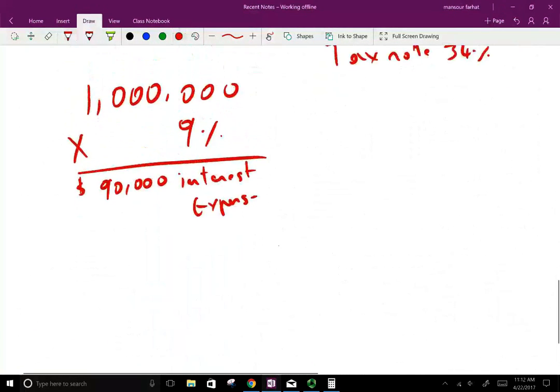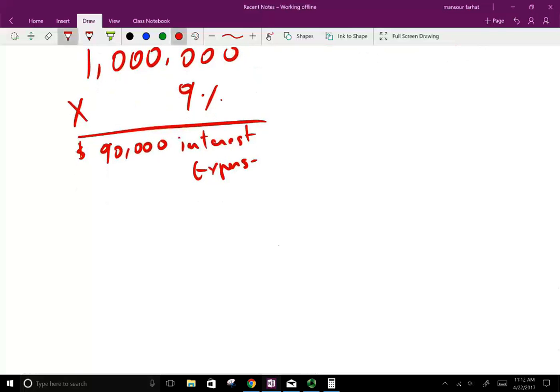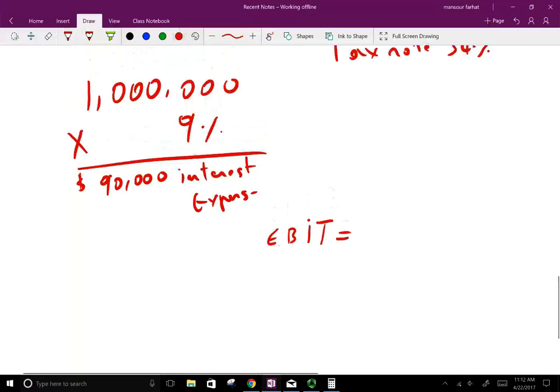Let's assume, I'm going to work some examples, that your earnings before interest and taxes, I'm just going to make up a number. Let's do it in two separate scenarios.